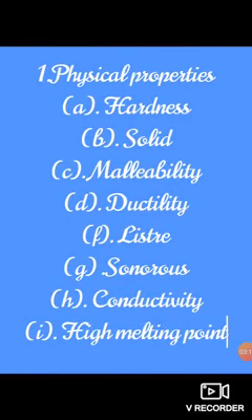So first we have a number of properties, and then we will discuss them one by one. The first is hardness, solid, malleability, ductility, lustrous, sonorous, conductivity, high melting point. And we have one mistake in the luster spelling.